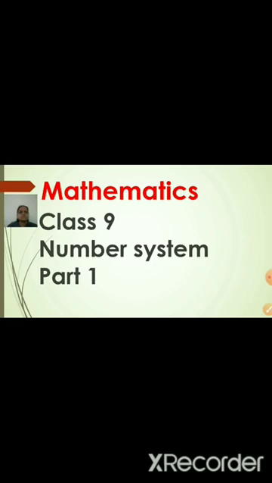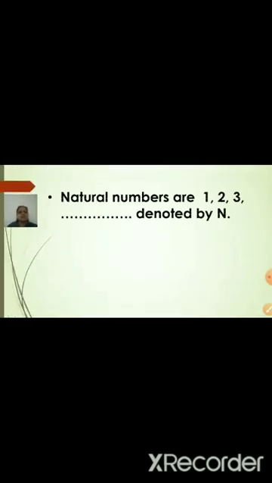System, just the introduction part you have already done in your 8th standard. We will revise that part first. Yes, so the types of numbers. What you have learned till 8th standard, the first type of number is nothing but natural numbers. So natural numbers start from what? 1, 2, 3. Is it correct? 1, 2, 3 and so on. That means there are infinitely many numbers and we will denote that natural number by N.